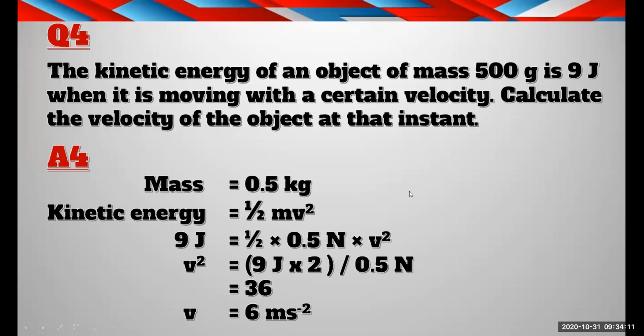So the answer is 6, right? So here mass is given as 0.5 kilogram, right? So here 500 gram has to be converted to kilograms. After that, this value will be added. Here there is another mistake, here 0.5 kilogram should come, right? So the answer is 6 ms minus 1.